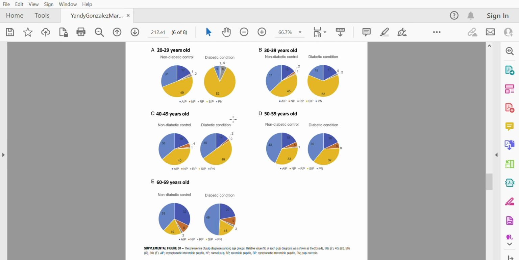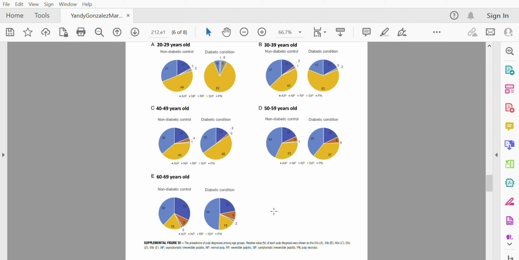As you can see in this pie chart, the prevalence of symptomatic irreversible pulpitis in diabetic patients is much higher in the younger population, which is younger than 40. And when the population was older than 50 or 60, the prevalence of pulp necrosis increased.